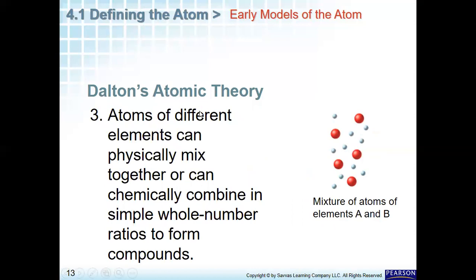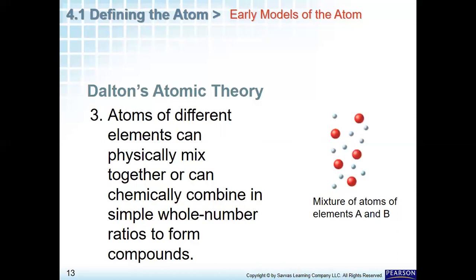In Dalton's atomic theory, number 3 is that atoms of different elements can physically mix together or chemically combine in simple whole number ratios to form a compound.